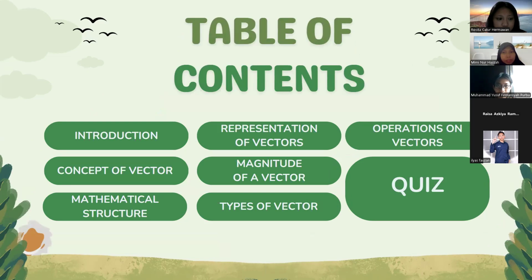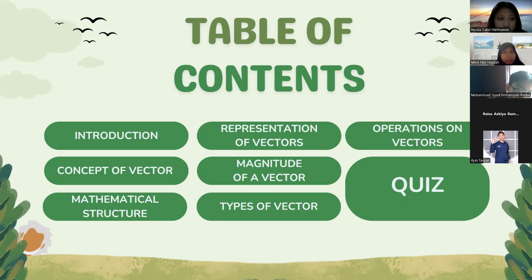There is the table of contents of our presentation. The first section is introduction and the concept of vector. The next section is mathematical structure. The next section is representation of vectors.